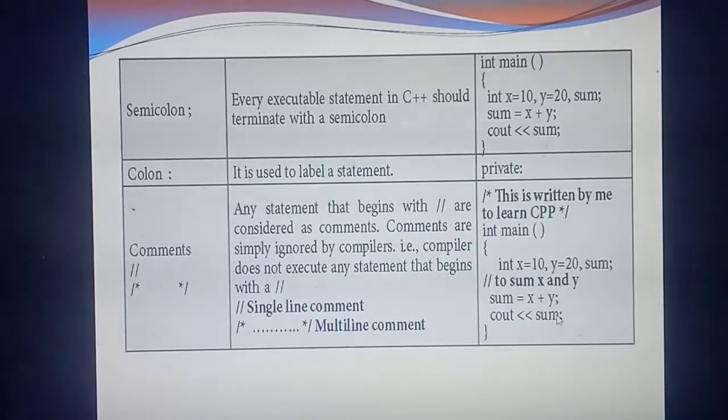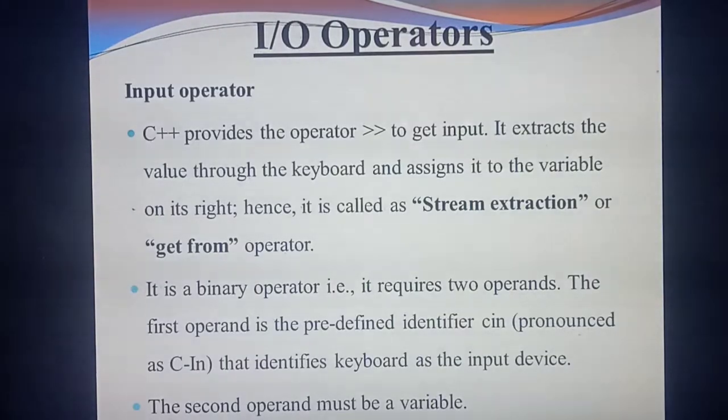Understand? So what are the punctuators you have studied? Curly braces, square brackets, parentheses, comma, semicolon, colon and comments. Understand? Yes. So next one is IO operators. IO means nothing but input output operators. What do you mean by IO? Input output operators. So first you are going to study about the input operator.